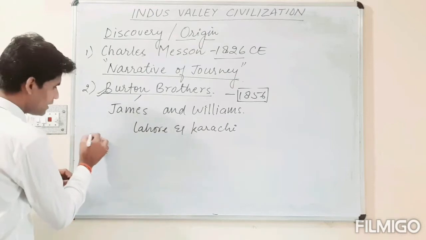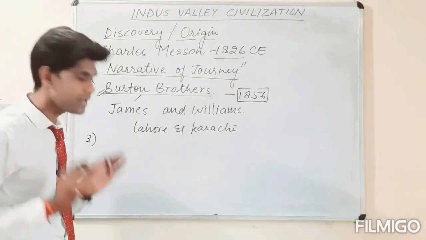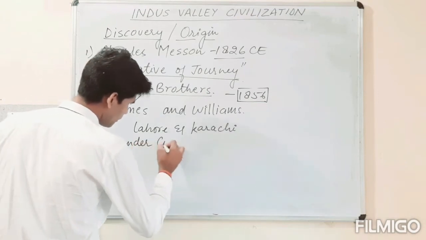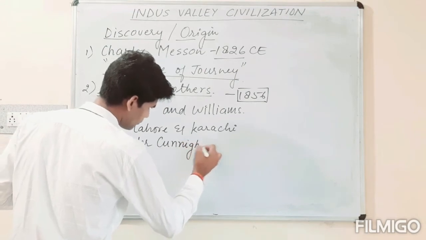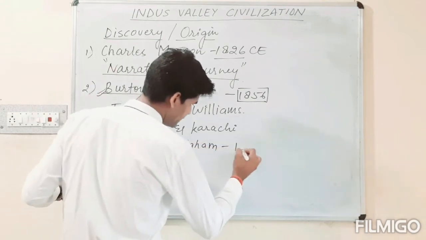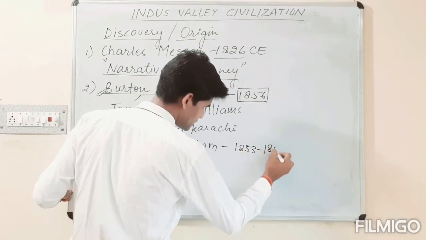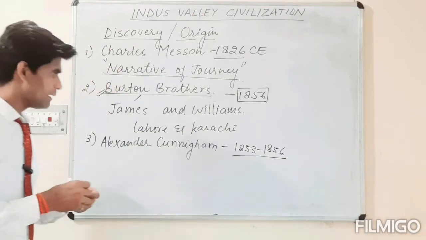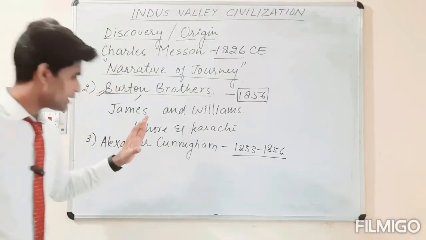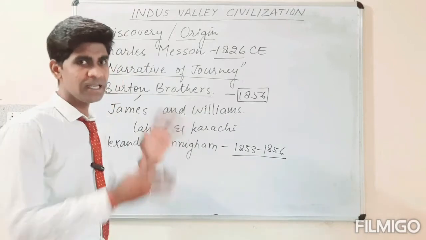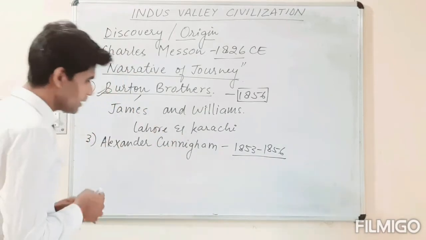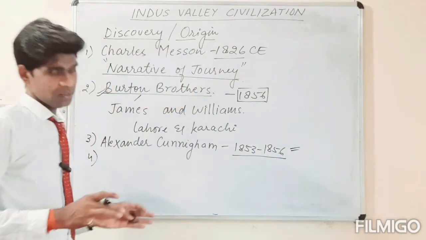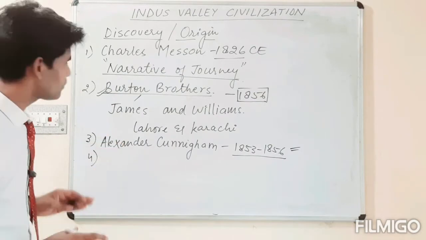Okay, now the third name belongs to Alexander Cunningham. Between the years 1853 to 1856, during that period of four years, Alexander Cunningham took charge to research in that particular area in Pakistan, and he also found and assumed that yes, such a situation could have existed there.